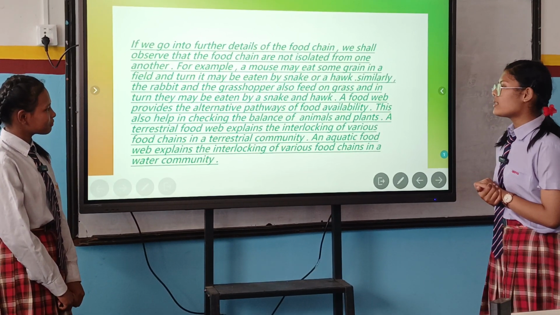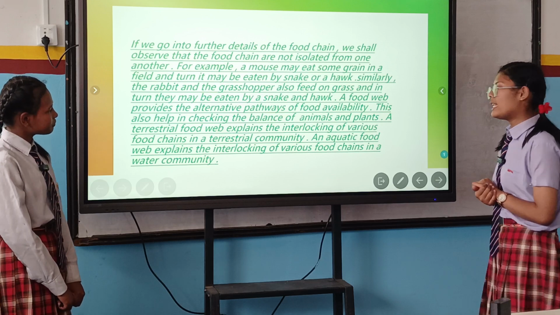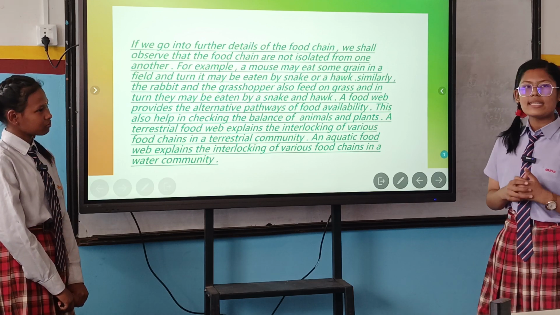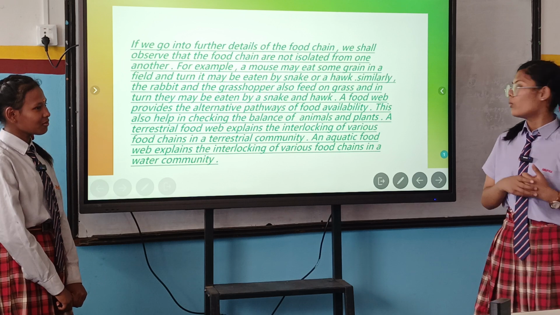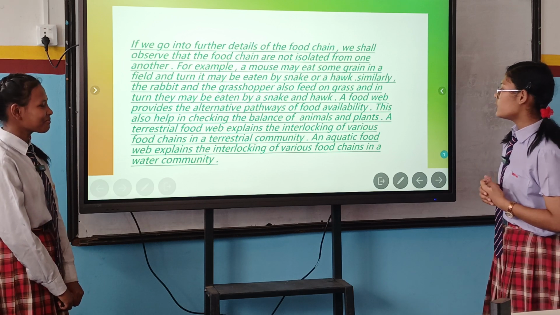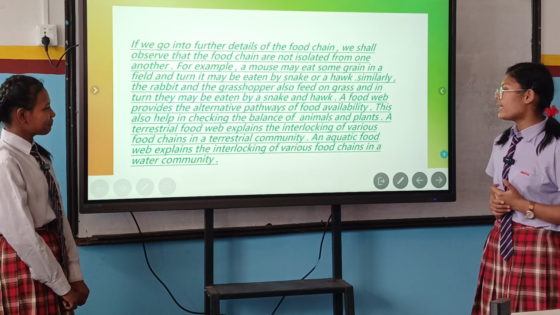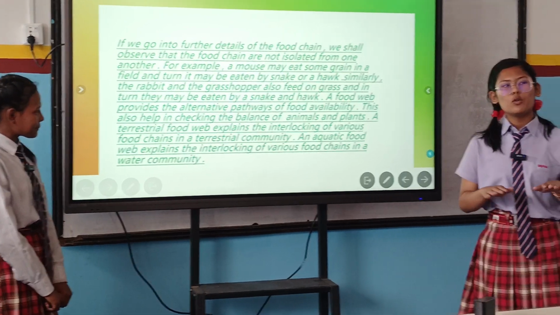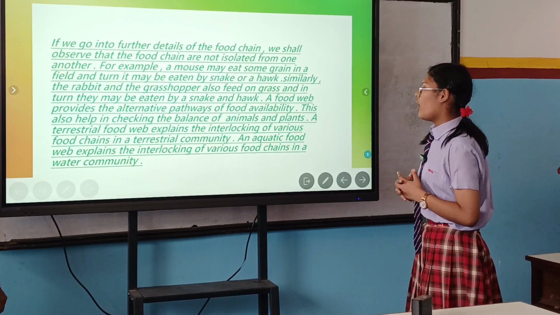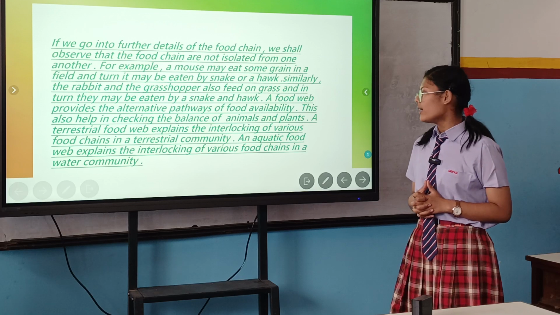A food web provides alternative pathways of food availability. Due to food web, each animal is able to get nutrition for its survival. This also helps in checking the balance of animals and plants. Food web maintains the balance of animals and plants in our surroundings or environment.